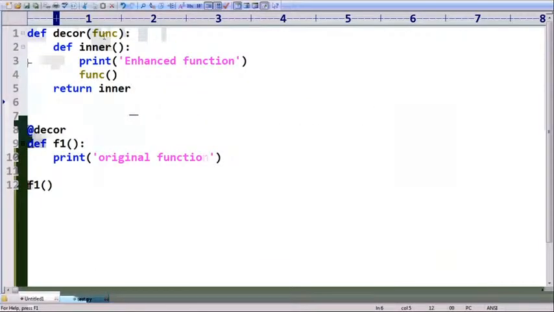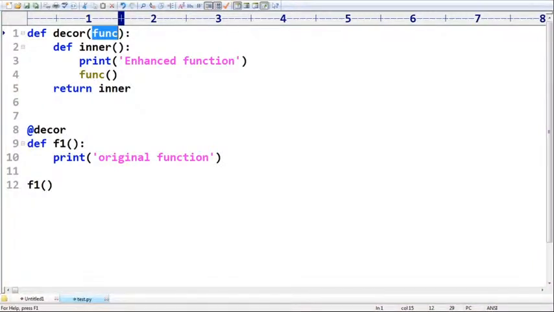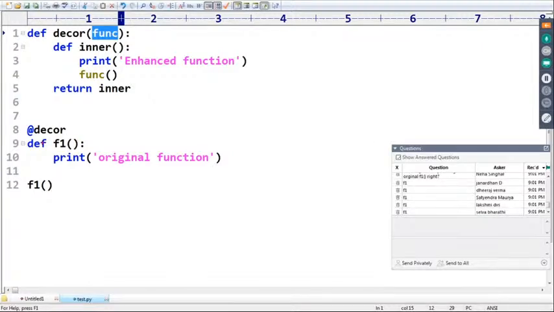Okay, well, sir, func internally it's always pointing to which function? F1 function, because original function will become input. So func is always pointing to F1.